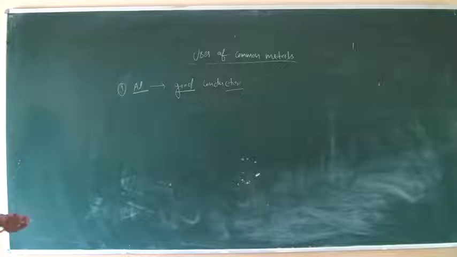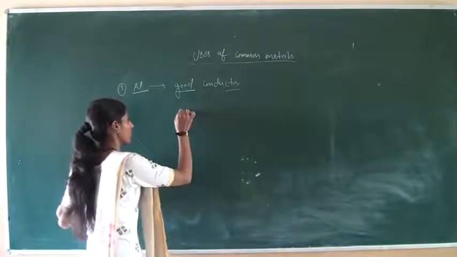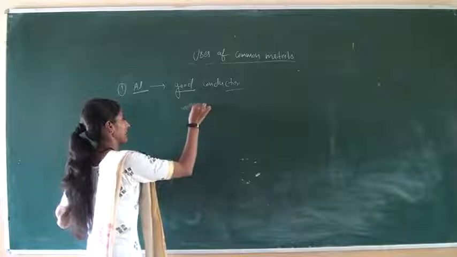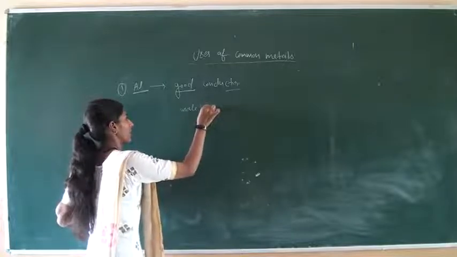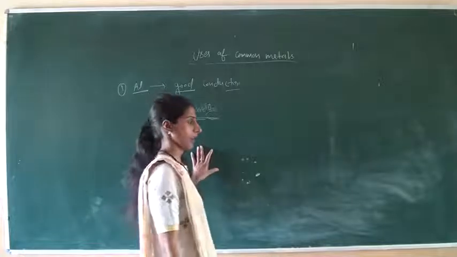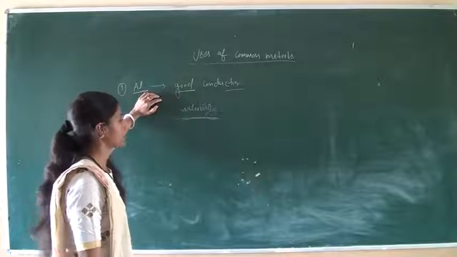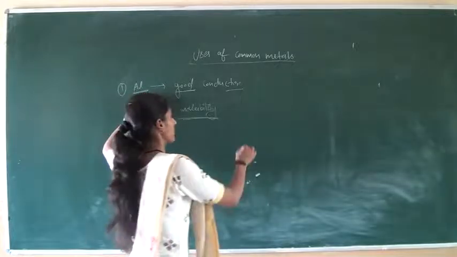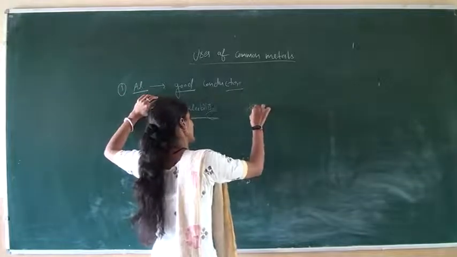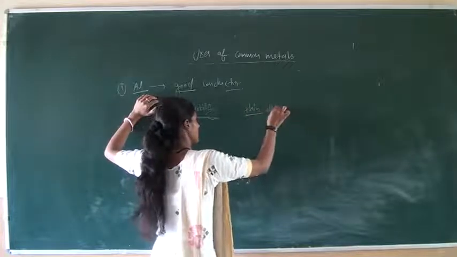Okay. After that, aluminium shows good malleability. Most metals are malleable, and due to this malleability, aluminium is converted into thin aluminium foils or sheets.